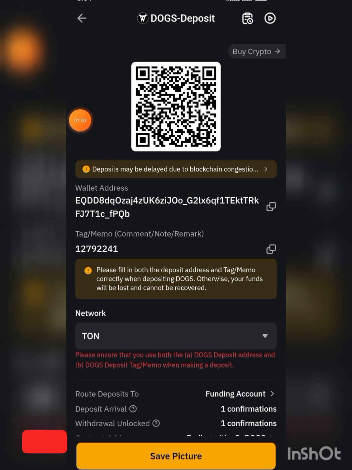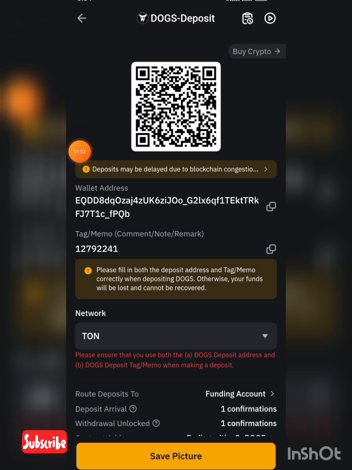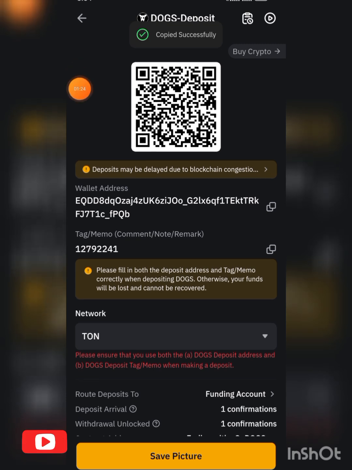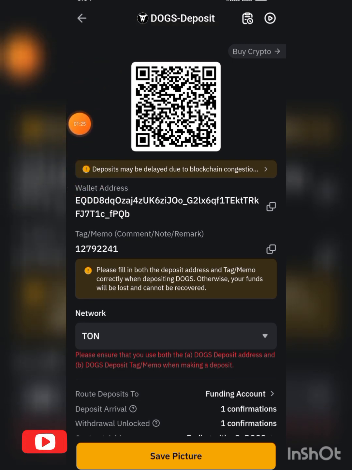So now you come here, the wallet address, you copy it. Get a pen beside you, and also you write that tag memo. That tag memo, please write it down, because before you come back, if you remove it and come back, it will restart again. Your Bybit will reload itself. So to help you not to have that issue, copy your wallet address, write out your tag memo, the numbers you see there, just write it out.